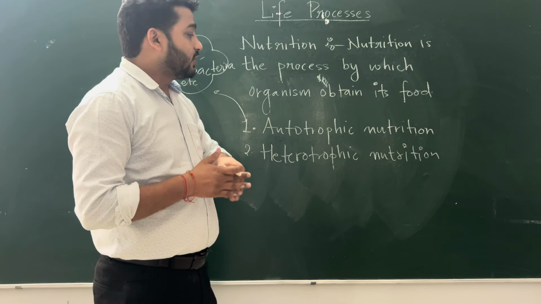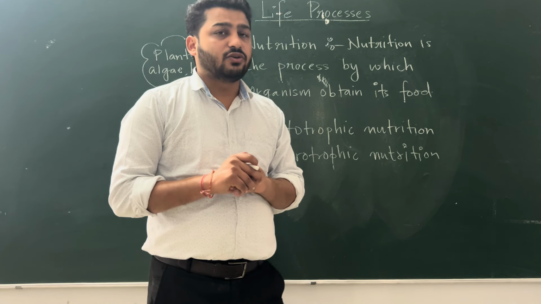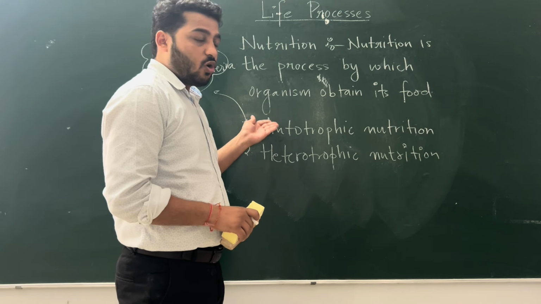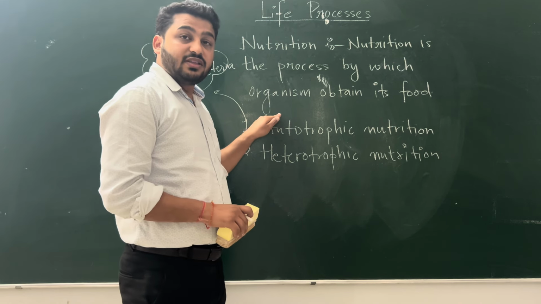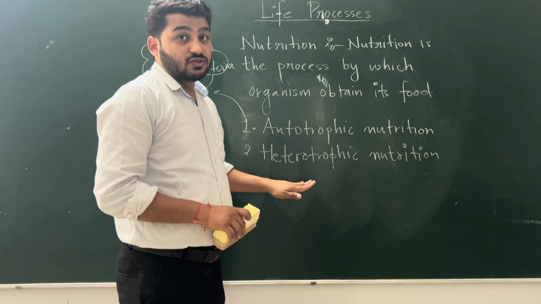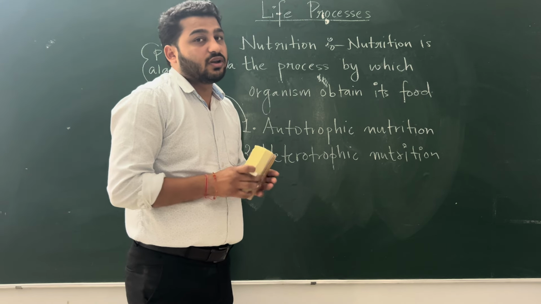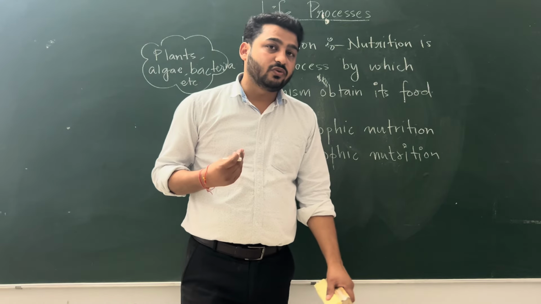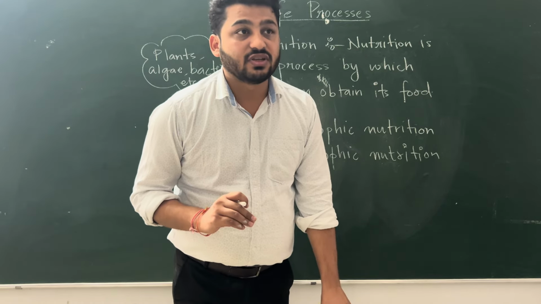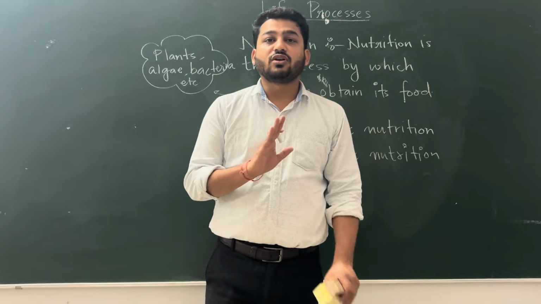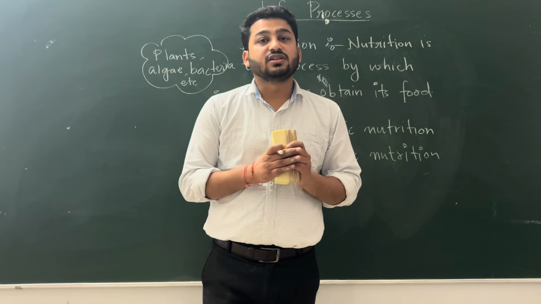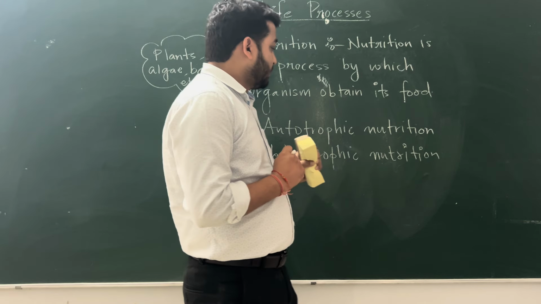And second is heterotrophic nutrition. Now what is heterotrophic nutrition? Heterotrophic nutrition is the opposite of this. If they cannot make their own food, they will depend on other organisms for their food. It is a type of nutrition in which an organism cannot make its own food themselves and they depend on other animals for their food. Right?